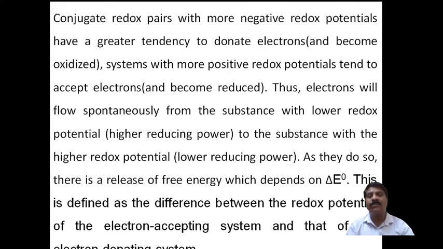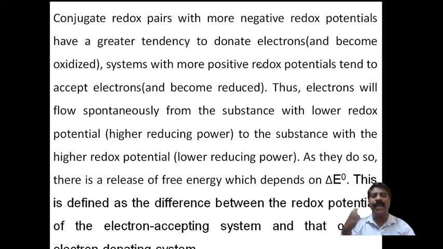For the conjugate redox pair, the more negative the potential, the greater the tendency to donate. If the conjugate redox pair is more negative, or the delta E value is more negative, then it donates more easily and becomes oxidized. The more positive redox system tends to accept electrons. The more negative, the more it has the ability to donate.